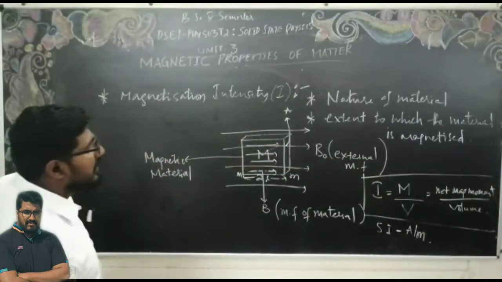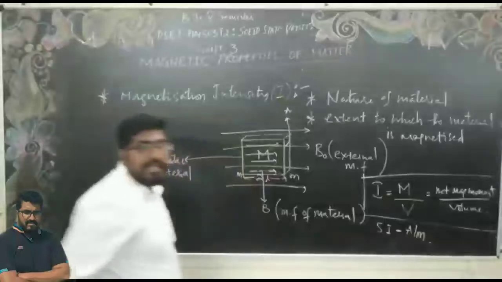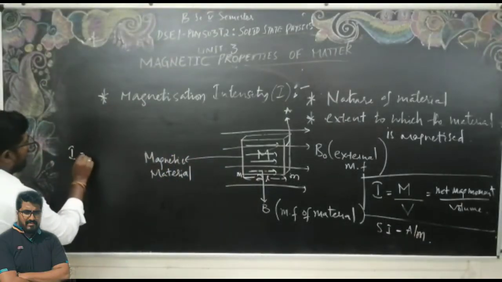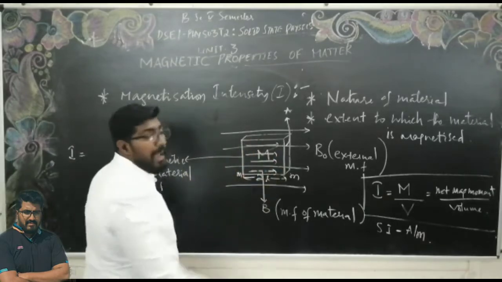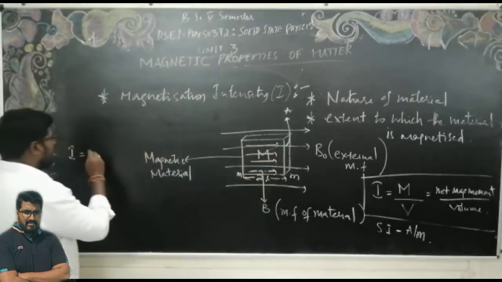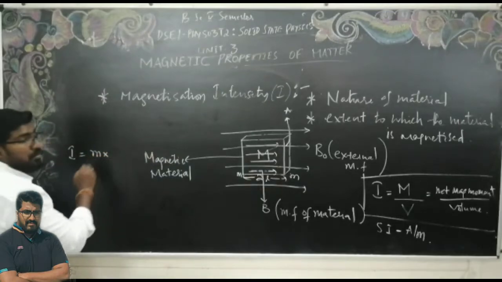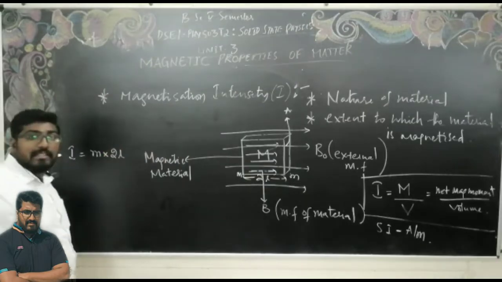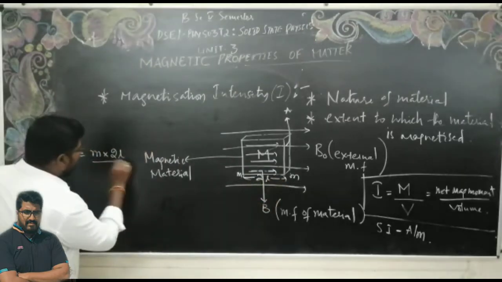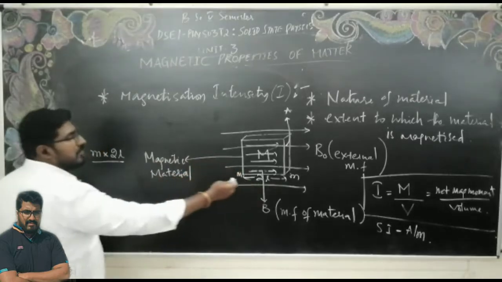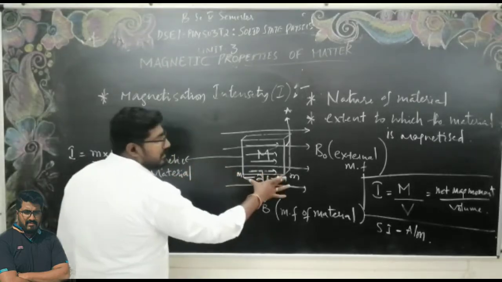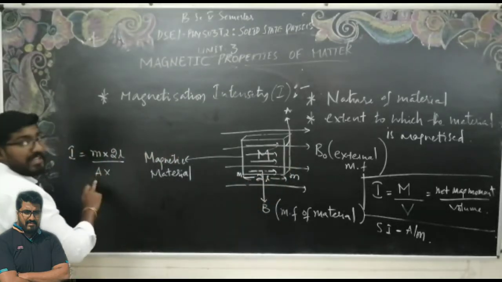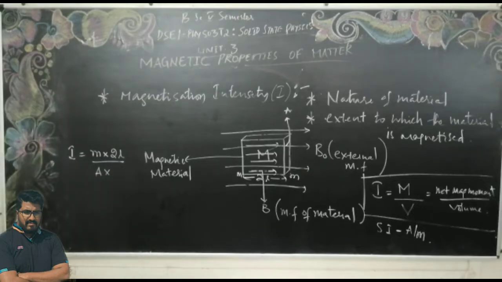Here the net magnetic moment, the magnetic dipole moment of this material, is represented by the pole strength times the length of the material, which is 2L, divided by unit volume. The volume is measured in terms of the area and the length of the material, therefore A times 2L.